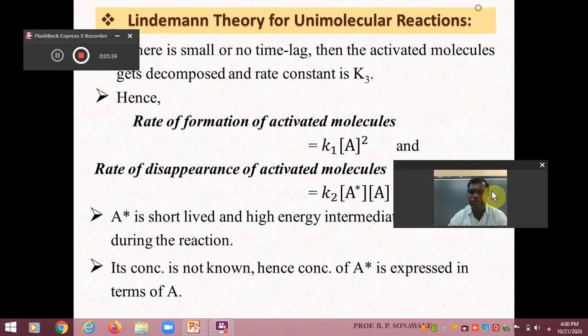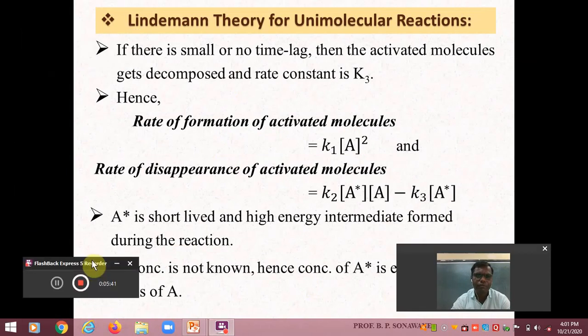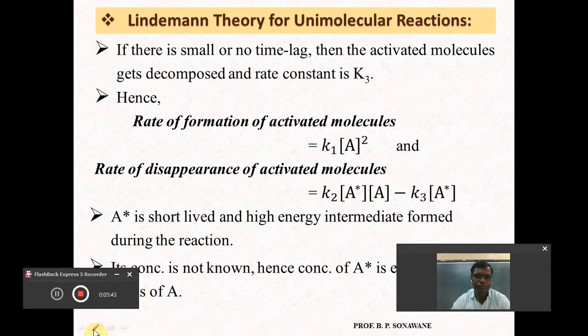Again, if there is a small or no time lag between the activation and the decomposition, then the activated molecule gets decomposed, meaning it gives the formation of product, and for that the rate constant is indicated by K3. So K3 is the rate of formation of product, and it is very important in order to decide the rate of reaction.